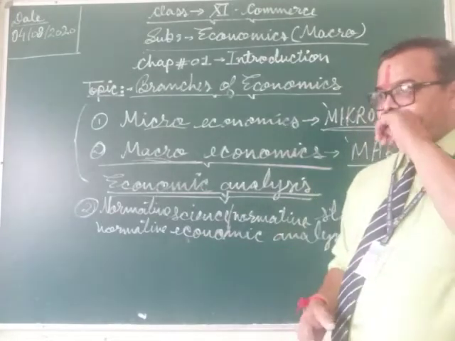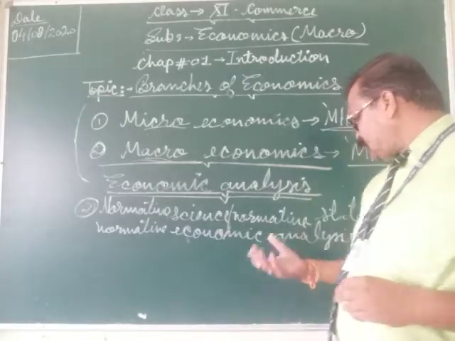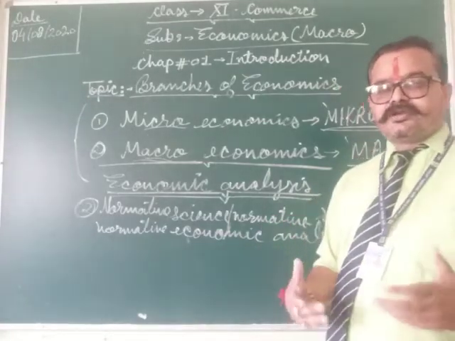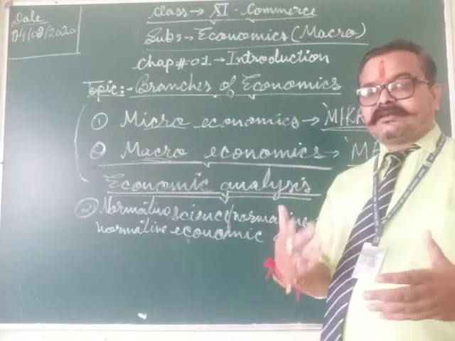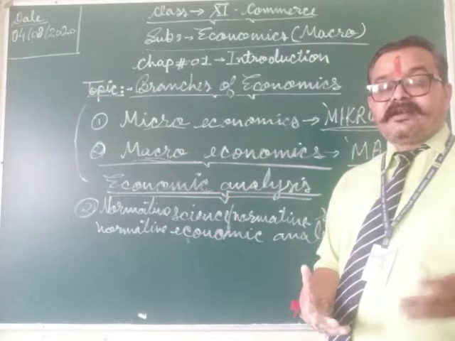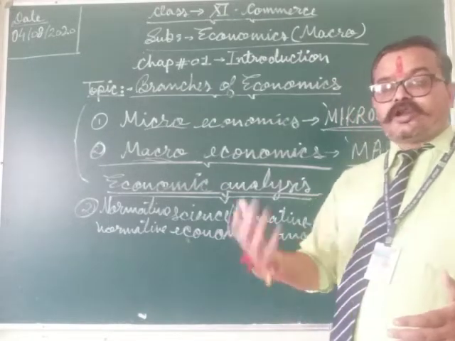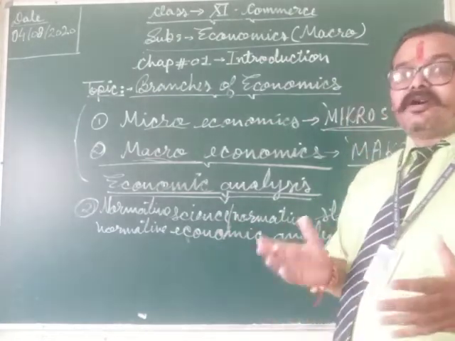A suggestion may be a type of normative statement. So these statements state whether different mechanisms to solve various economic problems are desirable or not.